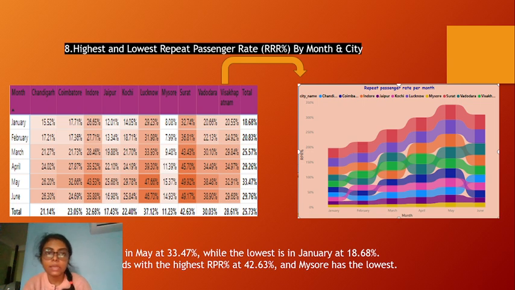Next is the highest and lowest repeat passenger rate. The repeat passenger rate in May is much higher, while January is the lowest. City-wise, Surat has the highest and Mysore has the lowest.